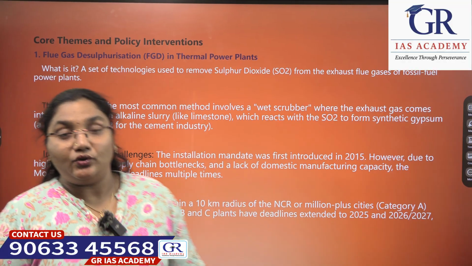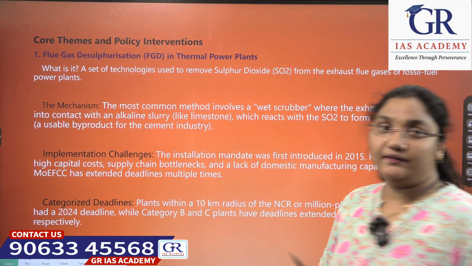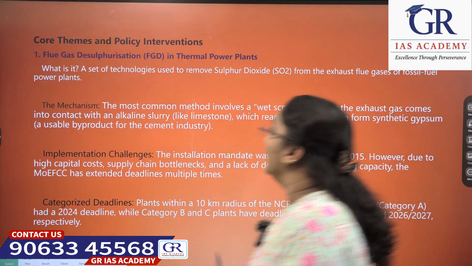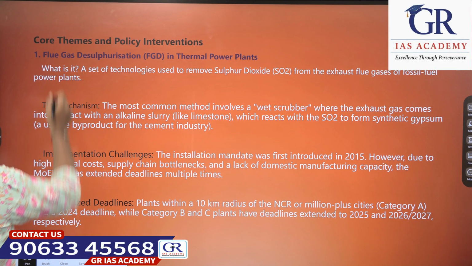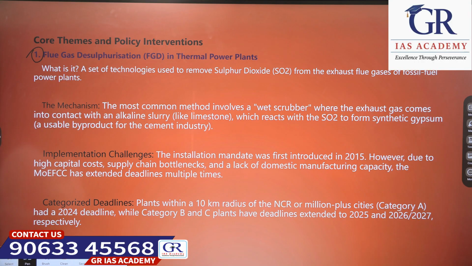So let us see the core themes and policy interventions of air pollution. The first one is flue gas desulfurization in thermal power plants.